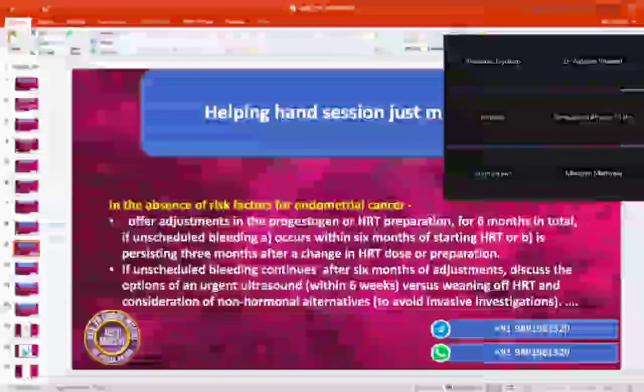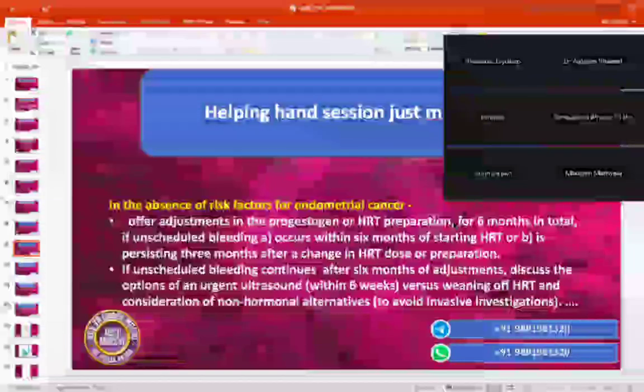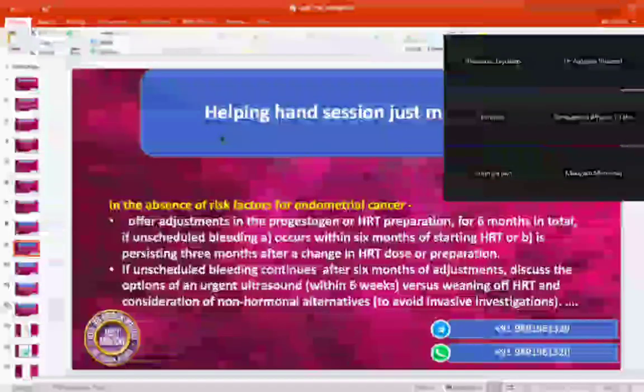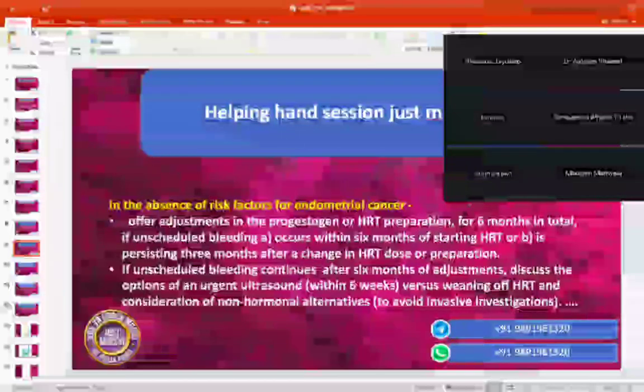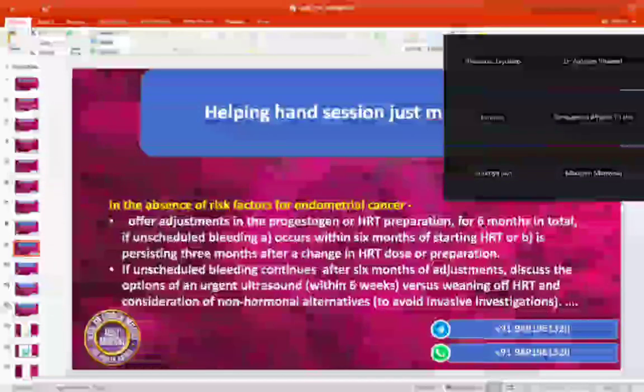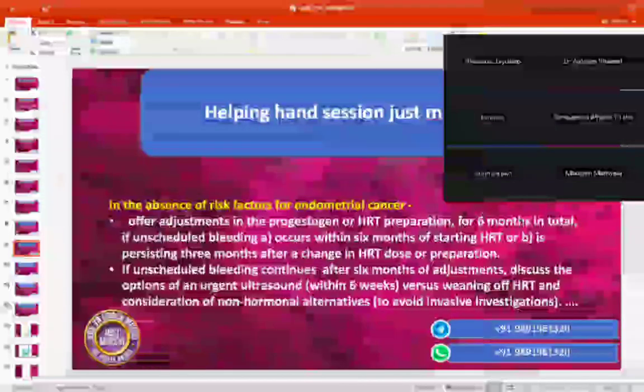6 months in total for HRT preparation changes? Like when we started this HRT. Ma'am, when we started the HRT and when she's presenting, but we have to take from the start of her HRT. What does it mean by 6 months in total? For adjustment, we do it in 2 intervals, 3 months, then reviewing, and then again 3 months. So even adjustment can be done only for a total of 6 months. So after starting HRT 6 months, and total adjustment is also total 6 months.